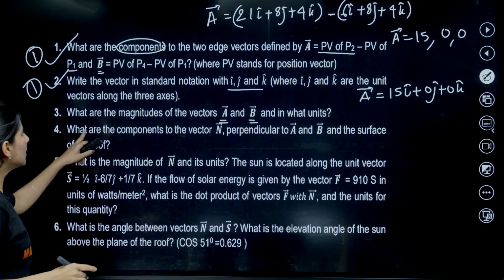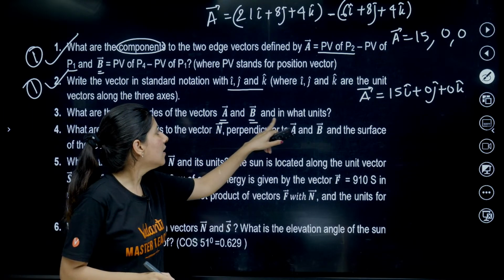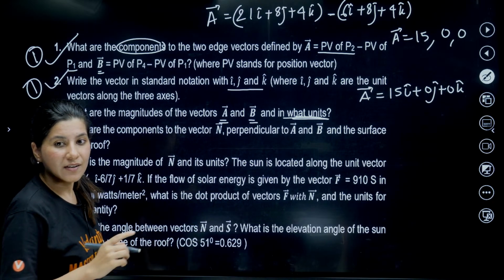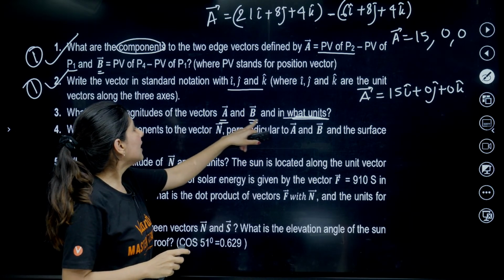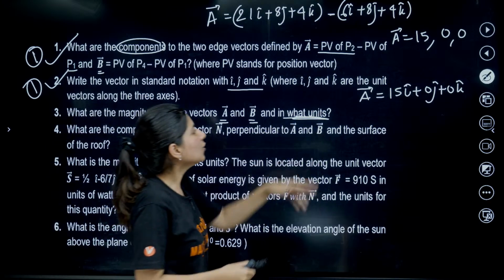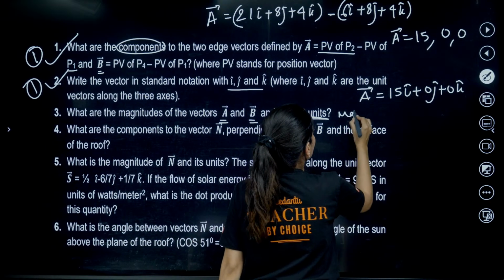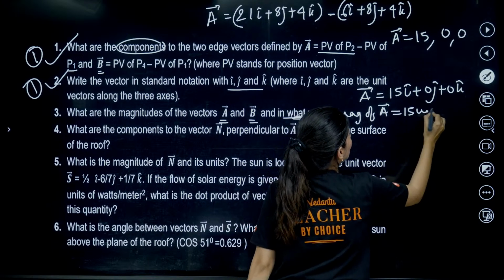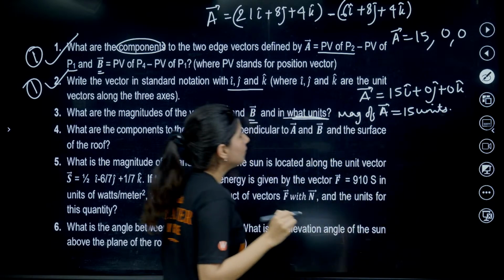This is your A. Now third: magnitudes of the A and B vectors, in what units? Understand this. So clearly, the magnitude of A vector is 15 units.